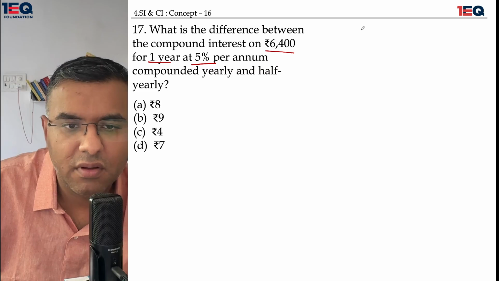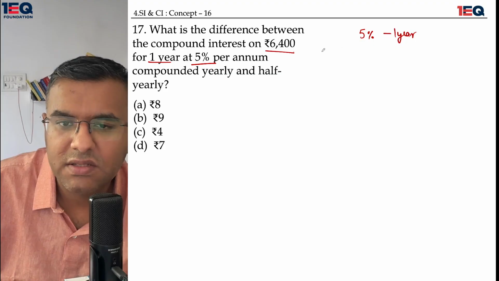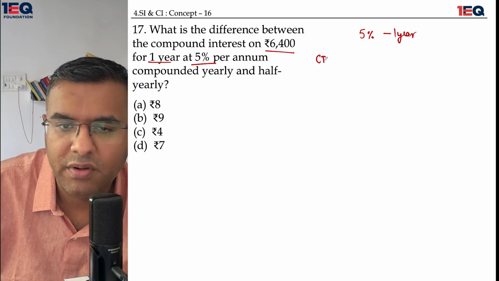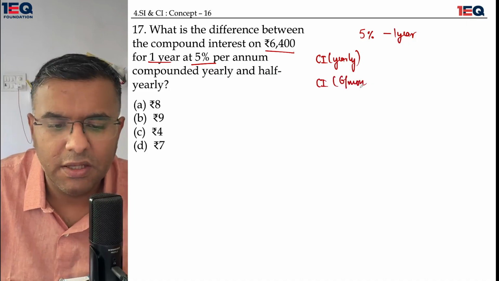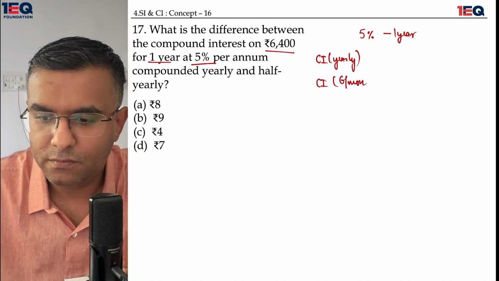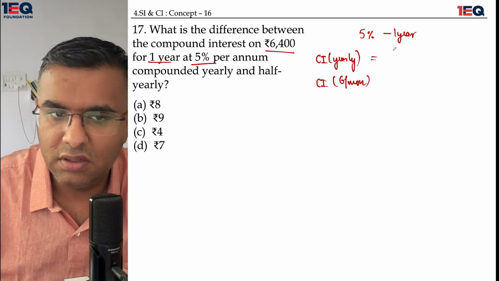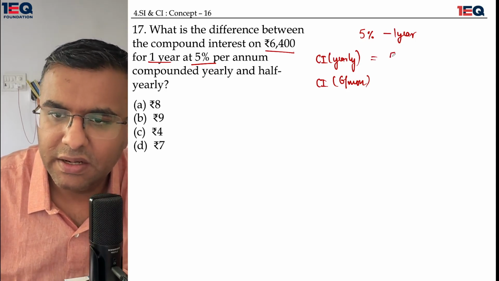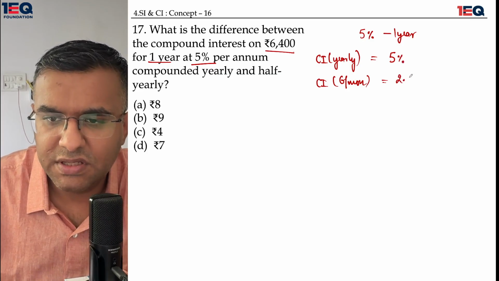I have 5%. We are talking about 1 year. Let's talk about compound interest yearly, and let's talk about compound interest 6 monthly. So we have 6 months over here. For 1 year, the SI is going to remain the same as CI, and it's going to be a flat 5% thing. For 6 months, the rate of interest is going to change. It's going to halve down.